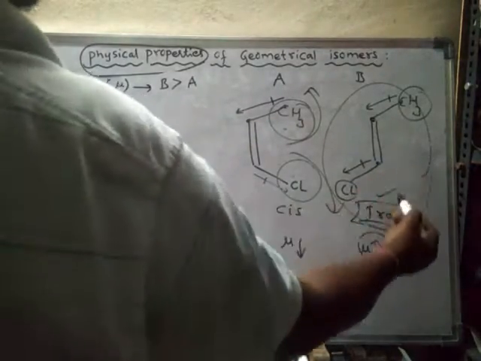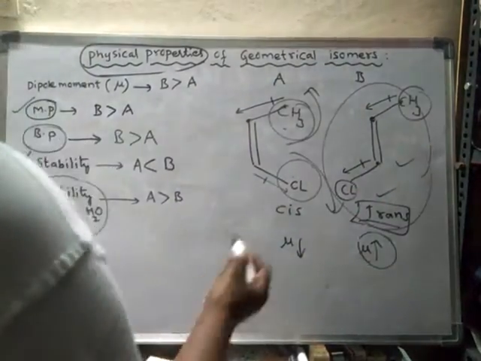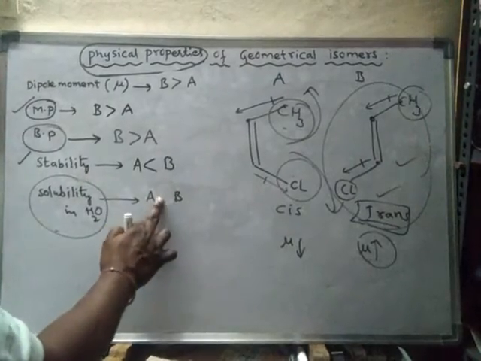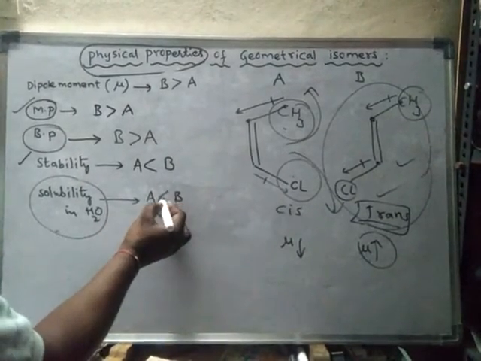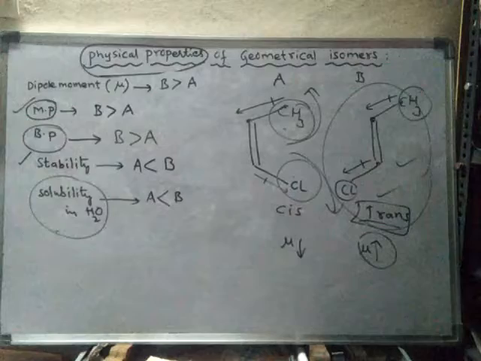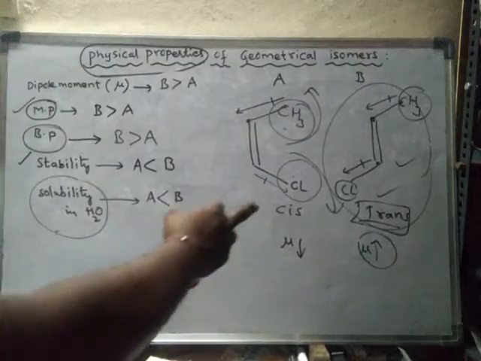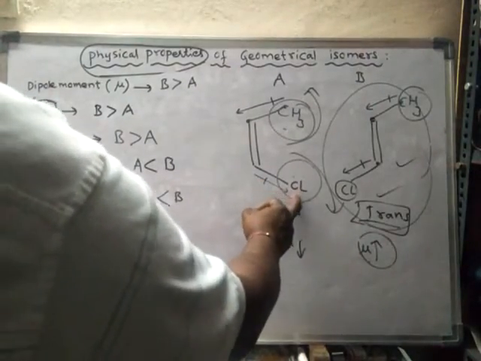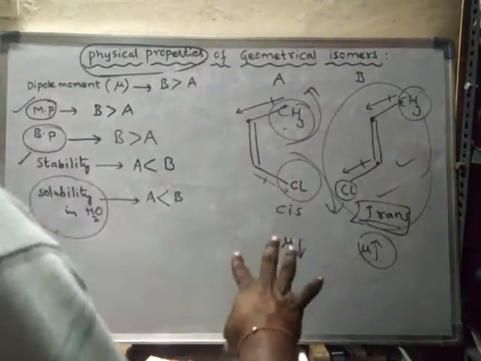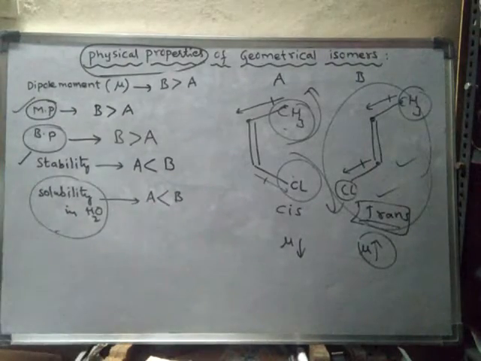So this is more soluble in water than this one. So the solubility of B, the trans isomer, is more in water than the solubility of the cis isomer. Here, because of the presence of the chlorine group, it is changing all the properties of the compound.